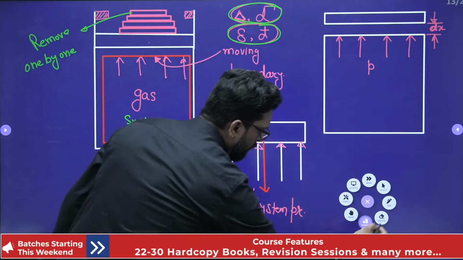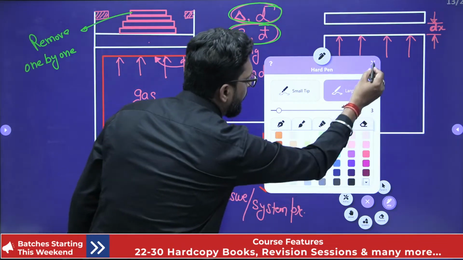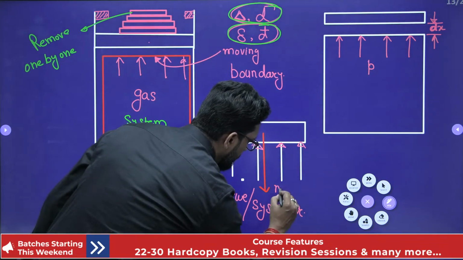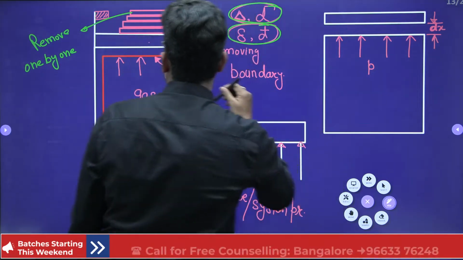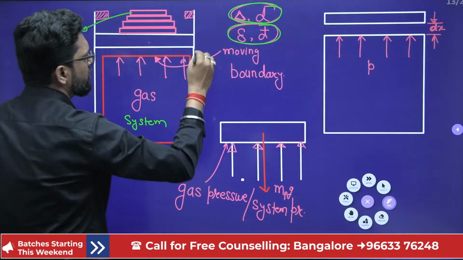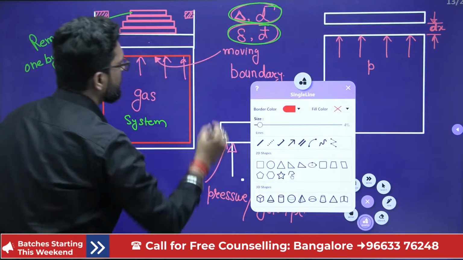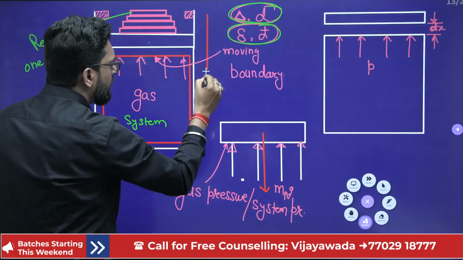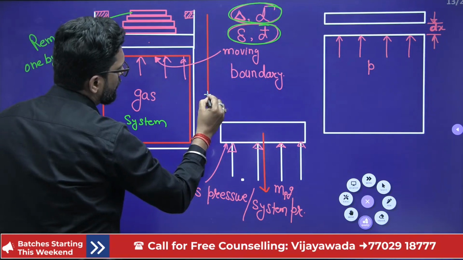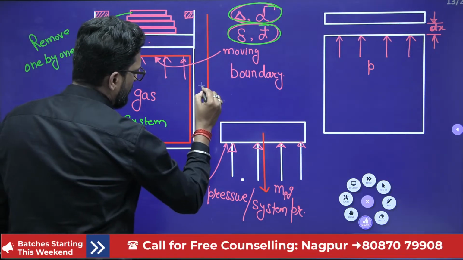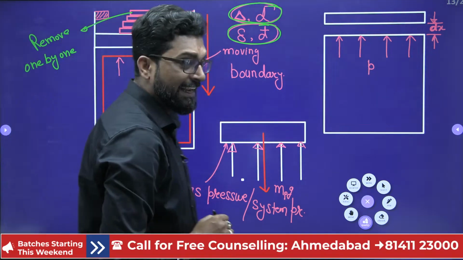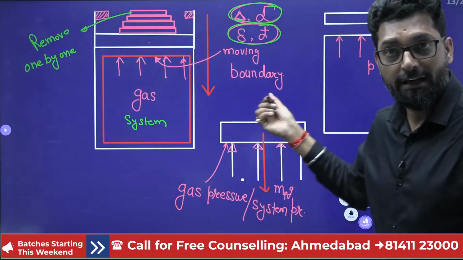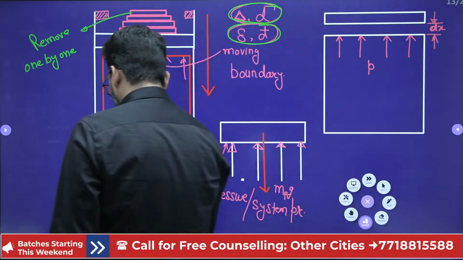That weight is M into G, mass of the piston into G, acceleration due to gravity. This is the motion of the piston against gravity. This notation is very important because the question framed in the GATE examination is according to this diagram. Okay, so this is your G.